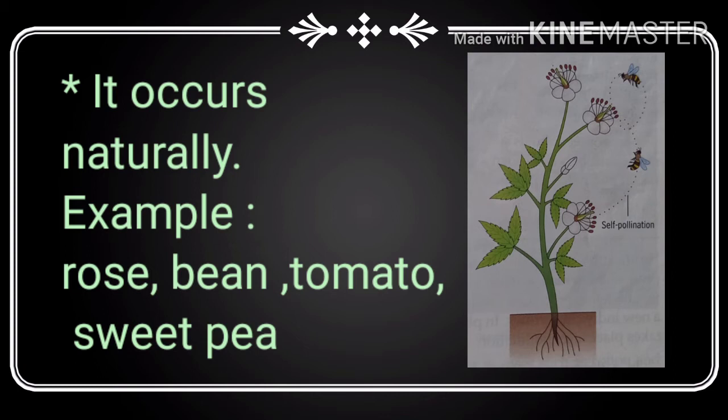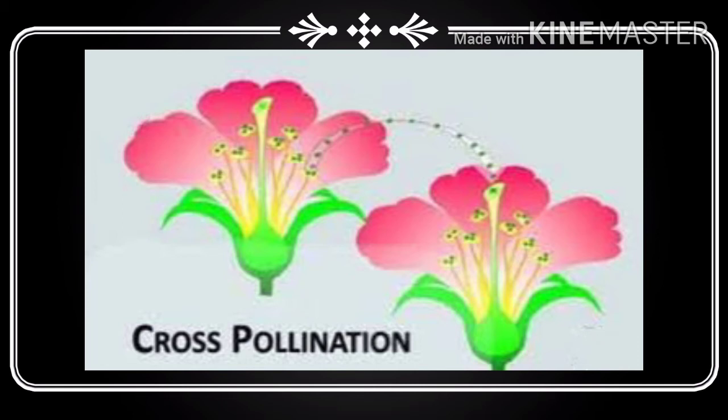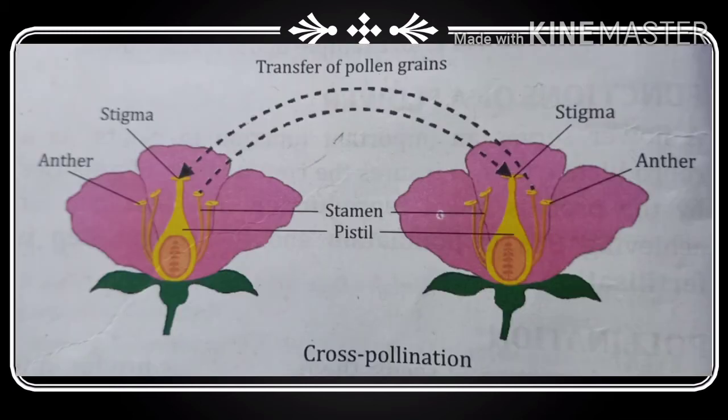Now we discuss cross-pollination. What do you understand by cross-pollination? When pollen grains are transferred from the anther of one flower to the stigma of another flower of the same type, it is known as cross-pollination. It occurs through external agents like insects, wind and water.